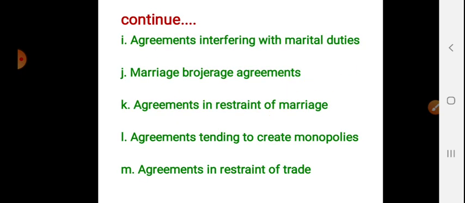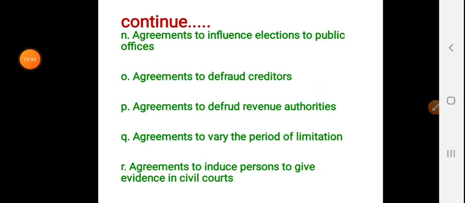Okay, we'll see some other topic under this chapter, that is wagering agreements, in the next class. Thank you.